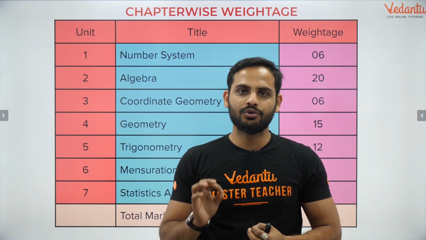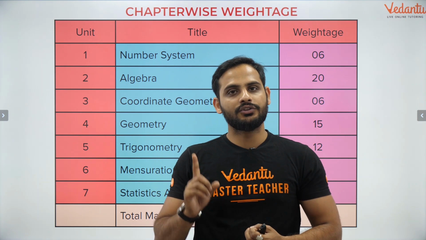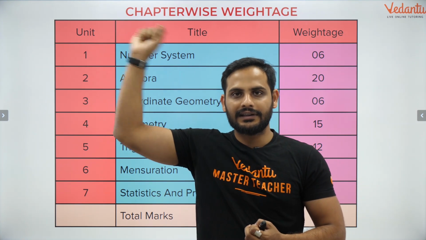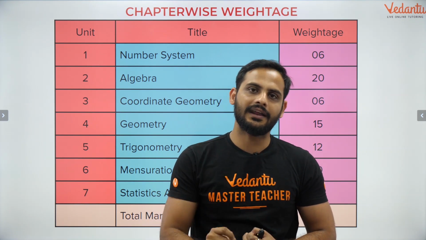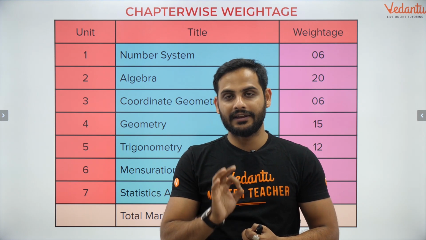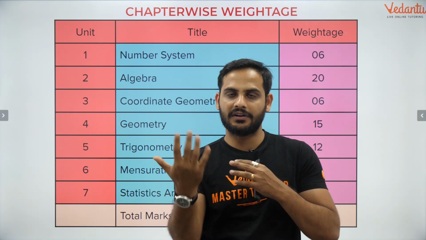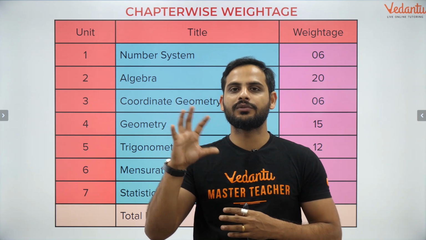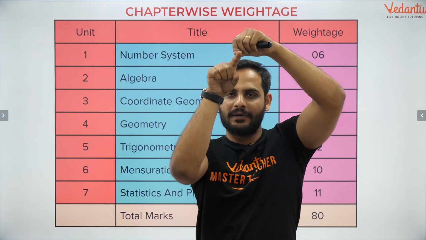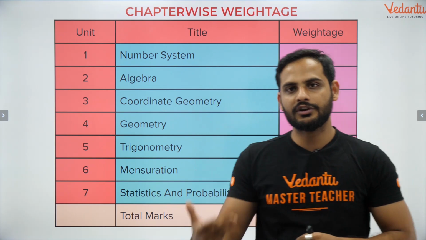So frustum of a cone, do not forget to remember the formula. That is very important. You will not have enough time to derive the formula. That is why I'm telling you, frustum questions are direct questions, and that is very important. Sometimes the questions are like, you have cut the part, so the bottom part is frustum of a cone. So in that case, you need to learn that relation, that if I cut a cone from between, the triangle part which I see, they both are similar triangles. Those concepts you need to understand now.